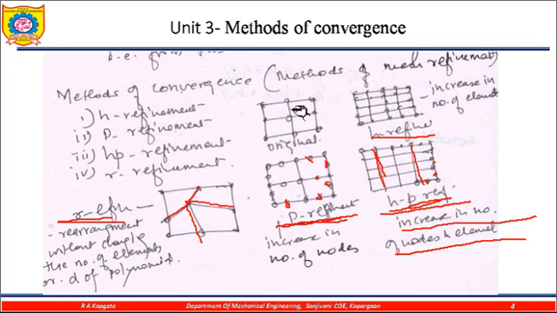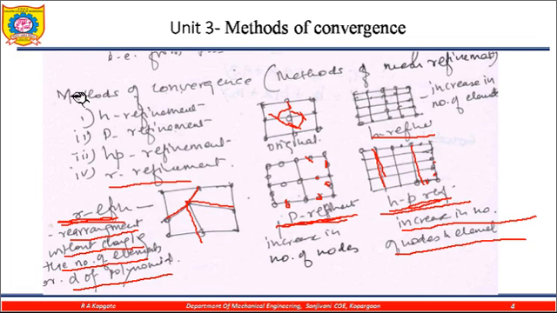These four elements, element 1, element 2, element 3, element 4, we are rearranging in such a way, and that is called the R refinement. So rearrangement without changing the total number of elements or the DOF of the polynomial, meaning the elements are the same and nodes are also the same, only the rearrangement is done, that is called the R refinement.